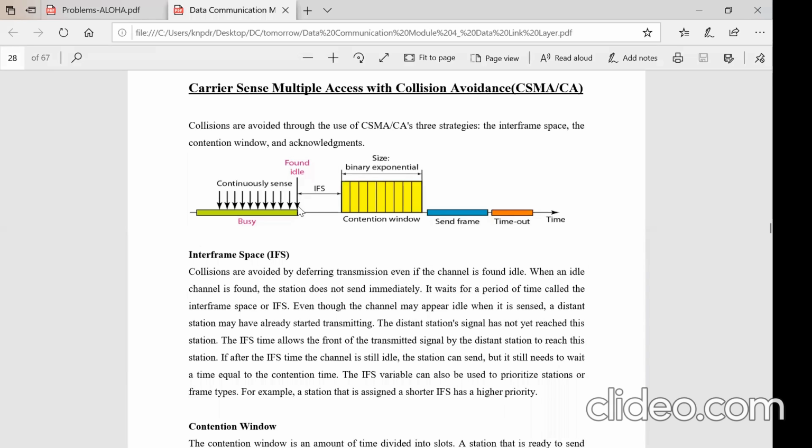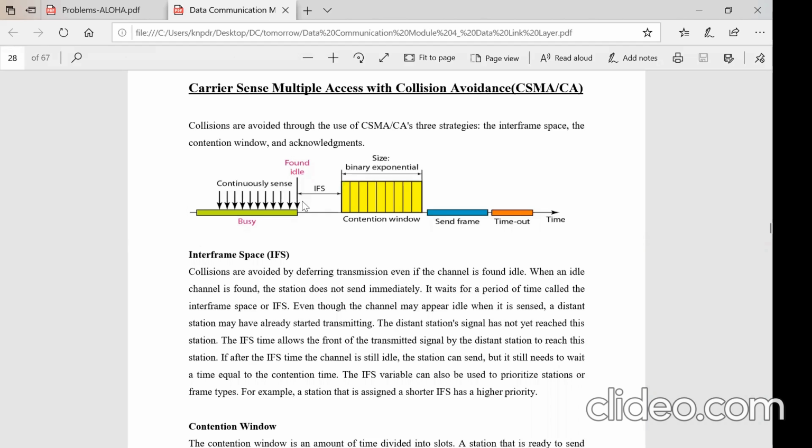The second strategy is that it will introduce an idle time called IFS. Interframe space time is a fixed time slot that will be incorporated. First strategy is applying the one-persistence method to check whether the channel is free or idle.